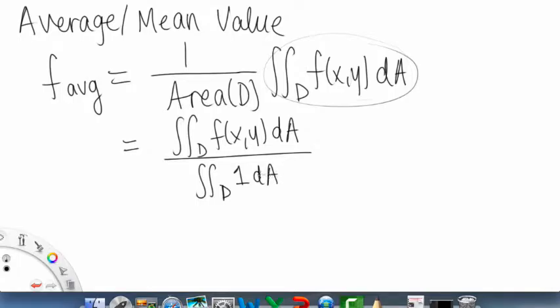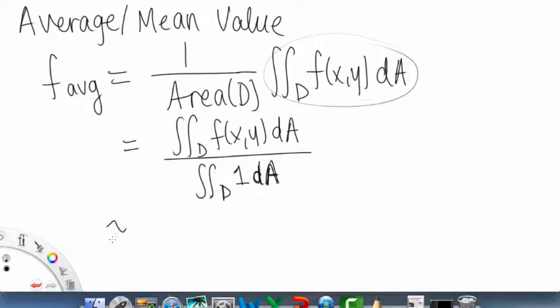Remember that from the previous concepts video? So this is just another way to write it. That is our average value of f when we're considering f to be f of x, y.